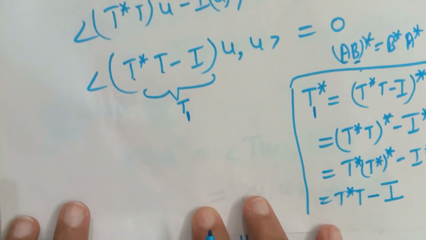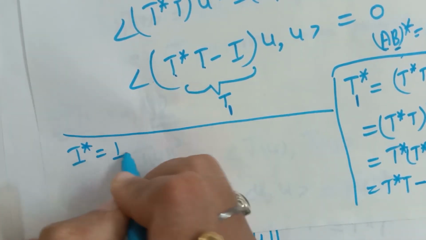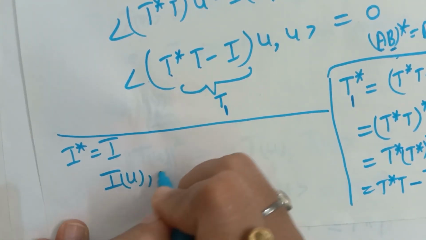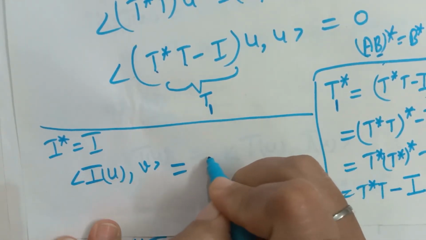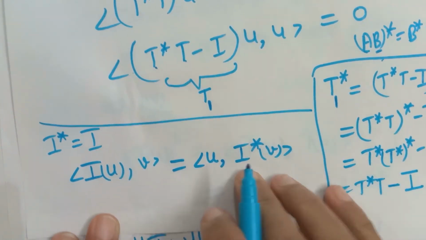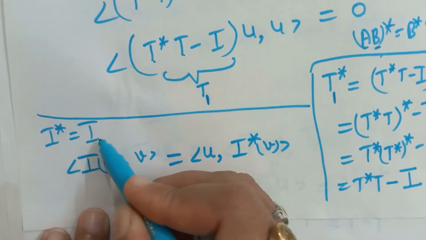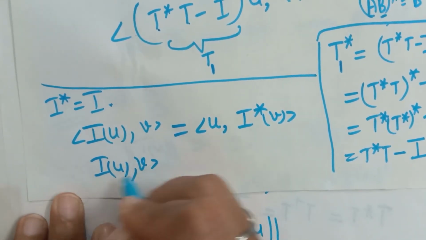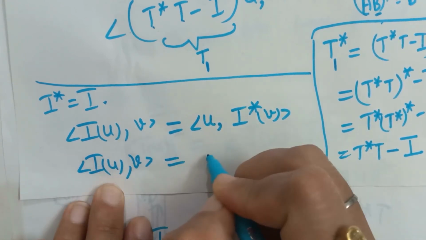Identity is a self-adjoint operator. Always remember that I is a self-adjoint operator. We can easily prove this. The inner product of I of u with v, by definition of adjoint, can be written as u with I star v, where I star is the adjoint of I. We will prove that this adjoint is equal to I itself. Also, the inner product of I of u with v can be written as u with v, since I of u is u.